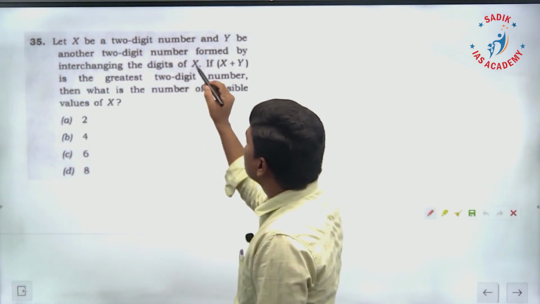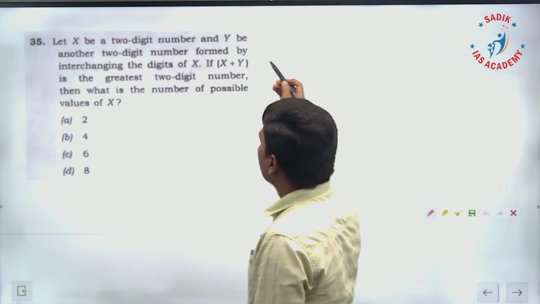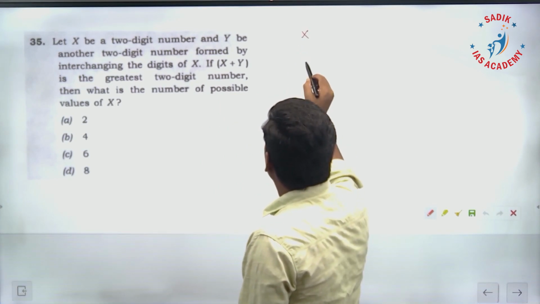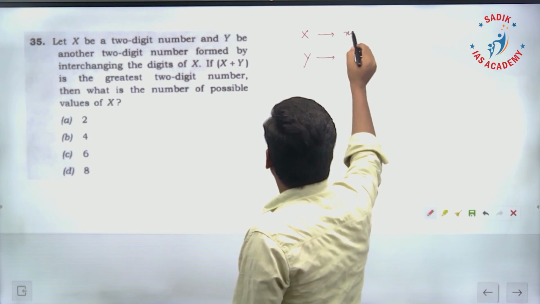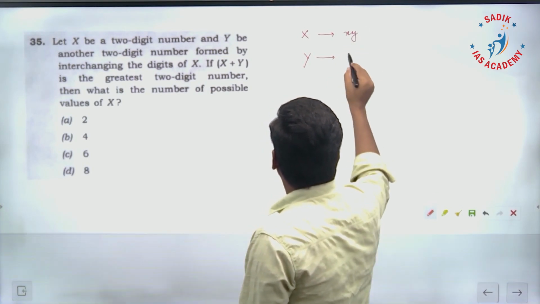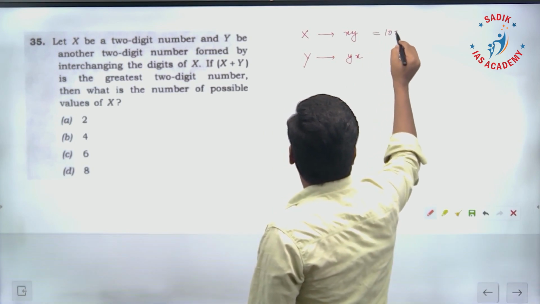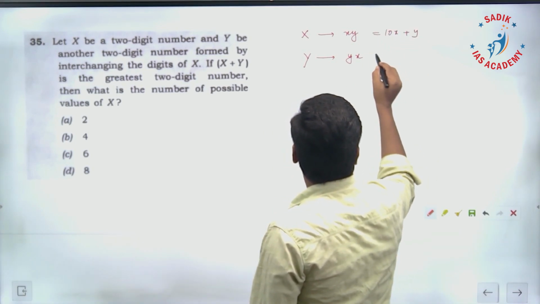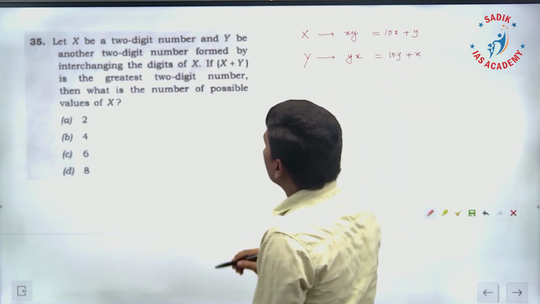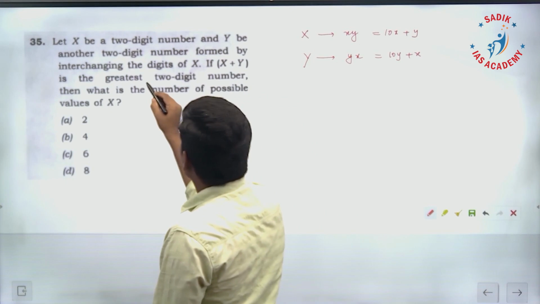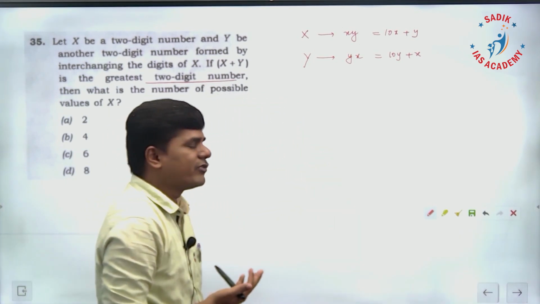Let x be a 2-digit number and y be another 2-digit number formed by interchanging the digits of x. Suppose this is the 2-digit number, I will take xy. This is another 2-digit number by interchanging what? Digits. Which means 10x plus y, and this is going to be 10y plus x. If x plus y is the greatest 2-digit number, the highest 2-digit number is 99.